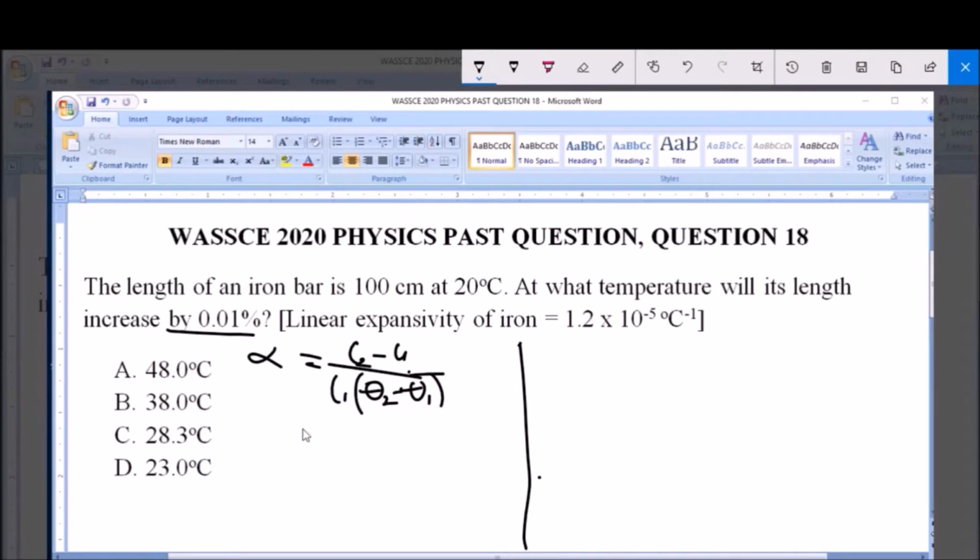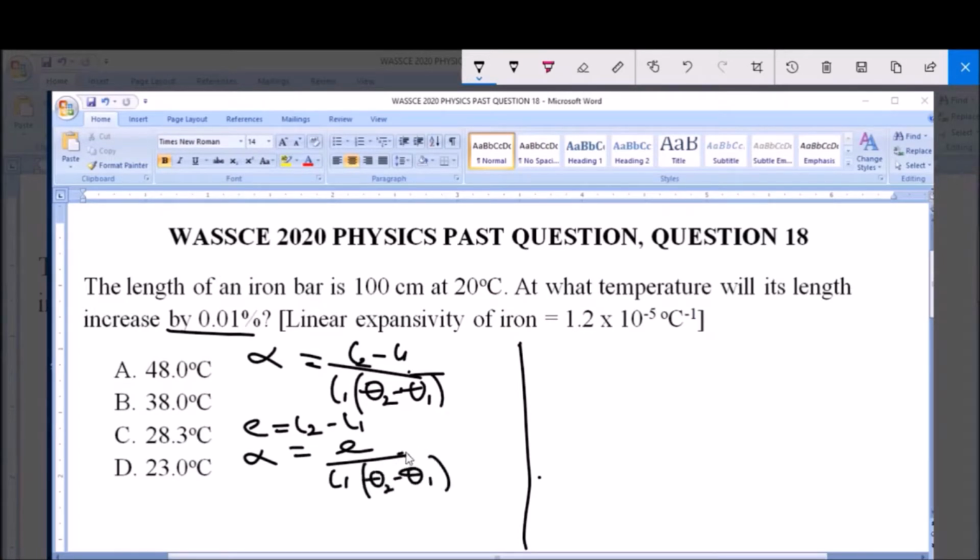Now this L2 minus L1 is the increase in length, and that can be represented as E, the increase in length, is equal to L2 minus L1. So we can therefore say that alpha is equal to E all over L1 into theta 2 minus theta 1.